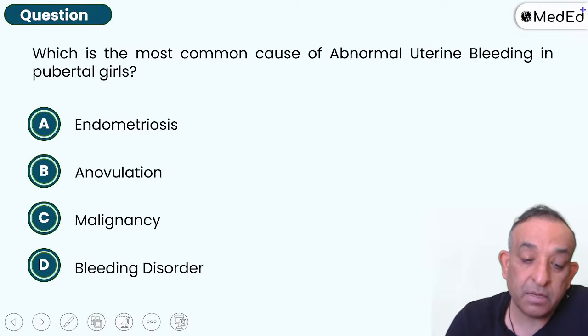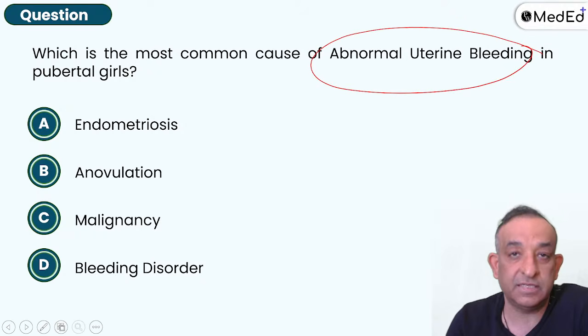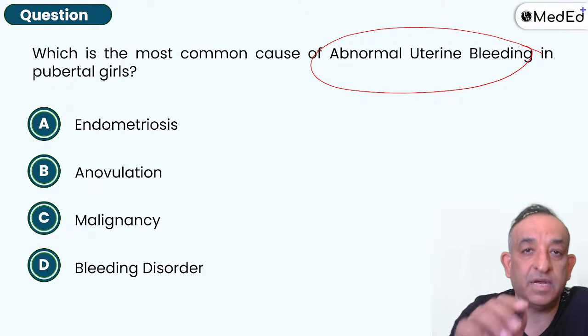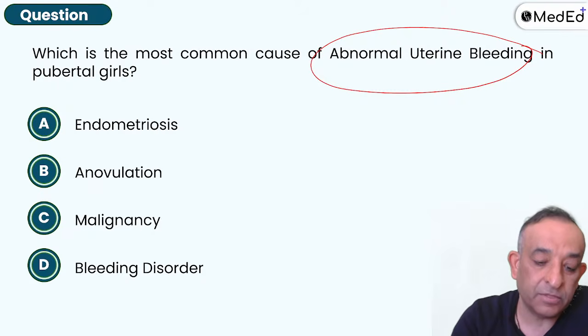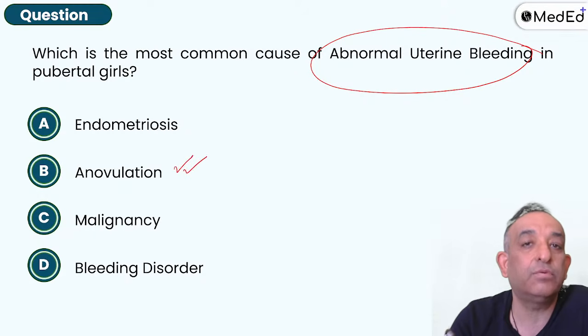Which of the following most common cause of abnormal uterine bleeding is seen in pubertal girls? Pubertal cycles are anovulatory. Remember, the first few months, the cycles are anovulatory. So yes, anovulatory bleeding.